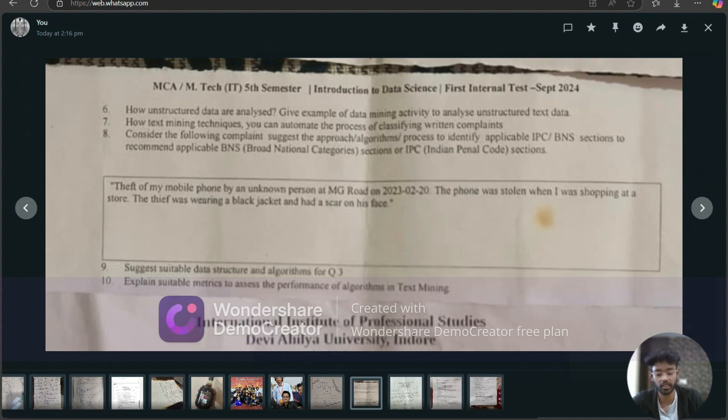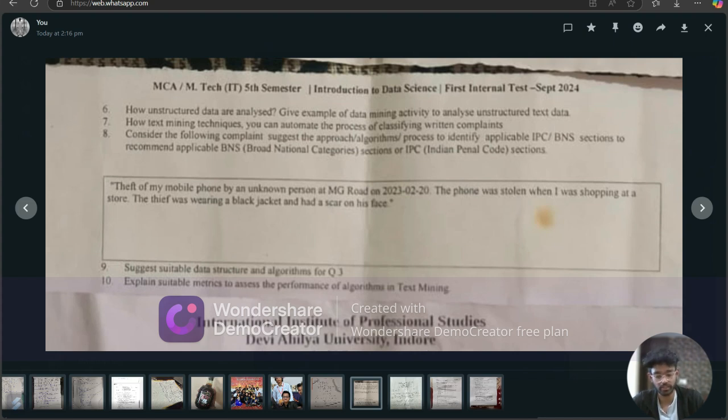Second, machine learning. Train machine learning models like supervised learning algorithms, for example logistic regression and decision tree, or deep learning models like convolutional neural network, recurrent neural network, etc., to identify relevant IPC BNS sections. Third, knowledge graph embedding. Use knowledge graph embedding like TransE, TransH, or ConvE to represent IPC-BNS sections and entities in a vector space, facilitating semantic search and recommendation.